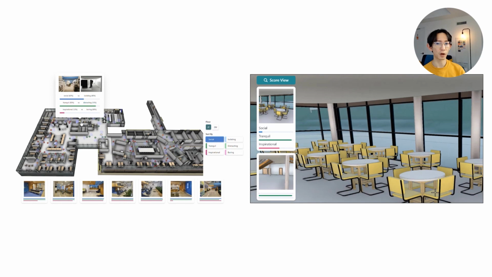Experiential Views is a proof of concept tool in which we explore the method of helping architects and designers predict how building occupants might experience their design spaces using vision language models, or VLMs.